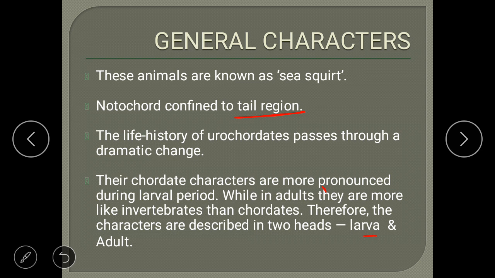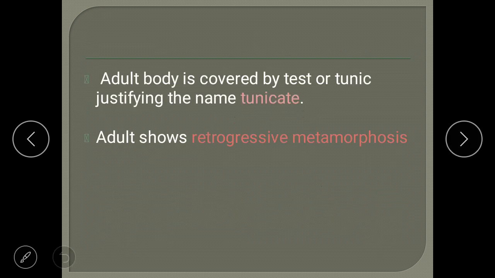Other than this, one of the important features of Urochordates is that the adult body is externally covered by a layer which is called the test or tunic. This justifies the name tunicate or tunicates. In the last video, I told you that Urochordates are also called tunicates. Why are they called tunicates? Because externally they have a layer which is called a test or tunic.